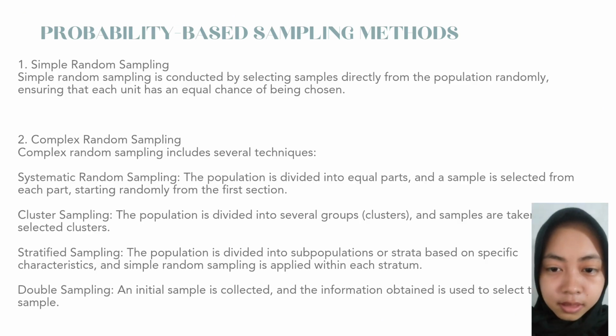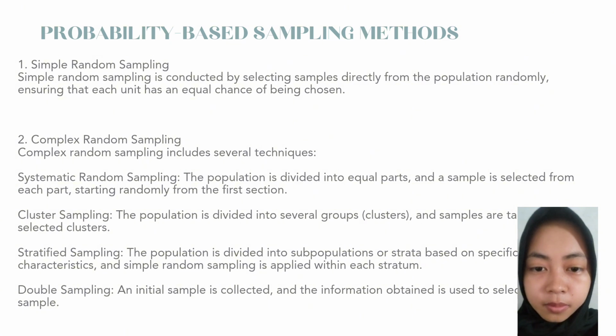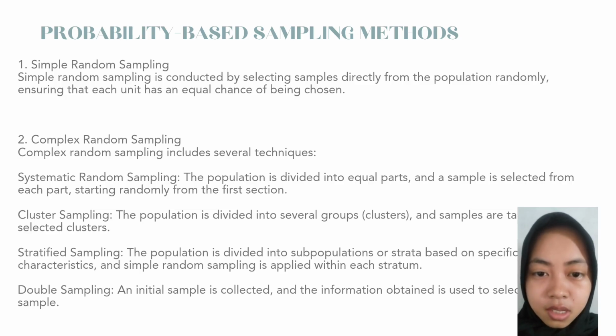There are two main types of sampling techniques: probability sampling and non-probability sampling, each with different methods for selecting participants. Probability-based sampling methods. One, simple random sampling, is conducted by selecting samples directly from the population randomly, ensuring that each unit has an equal chance of being chosen.